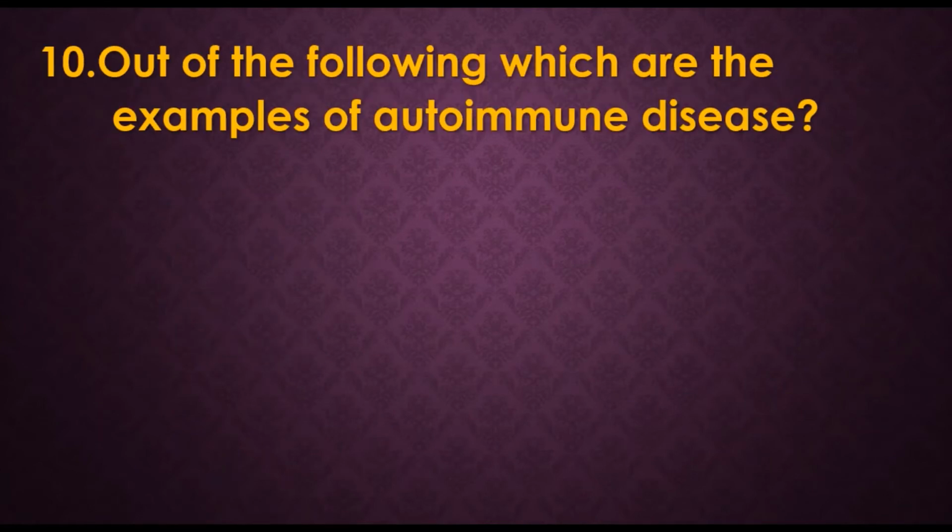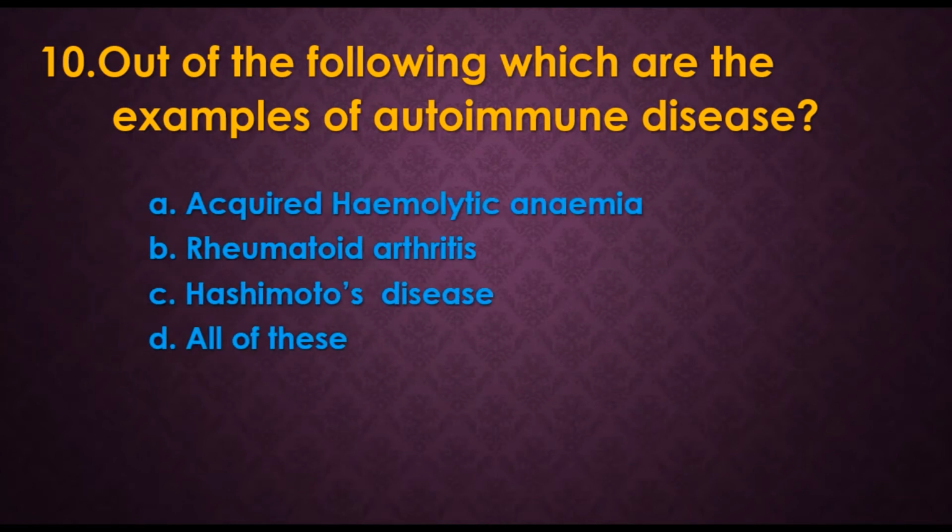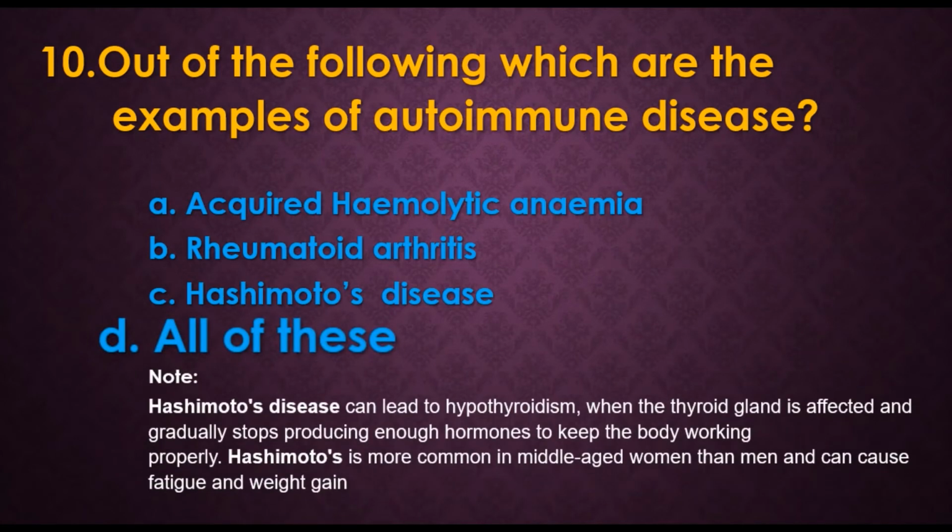10. Out of the following, which are examples of autoimmune disease? Options are A. Acquired hemolytic anemia, B. Rheumatoid arthritis, C. Hashimoto's disease, D. All of these. The answer is all of these. So here we have to discuss Hashimoto's disease.